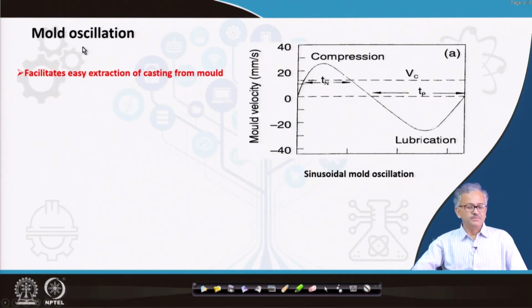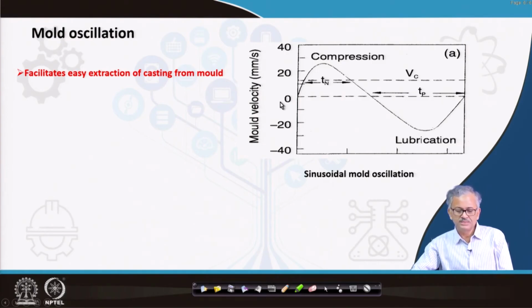Now a very important thing is the mold oscillation. This basically facilitates the easy extraction of the casting from the mold. Basically the mold oscillates in a sinusoidal mode. You can see the mold velocity versus the time. Initially the mold moves in the same direction as the casting, that is, the mold is moving down.